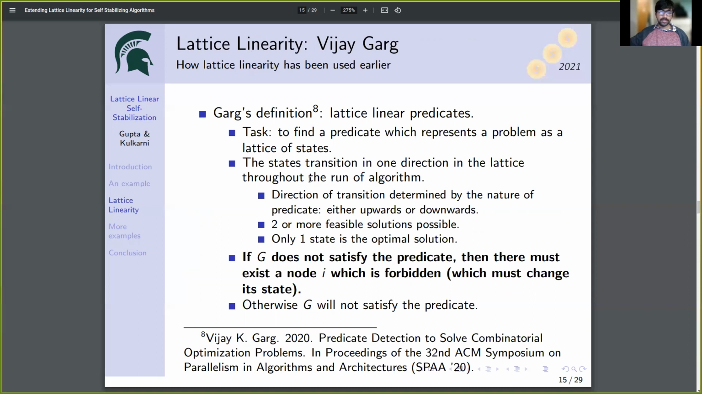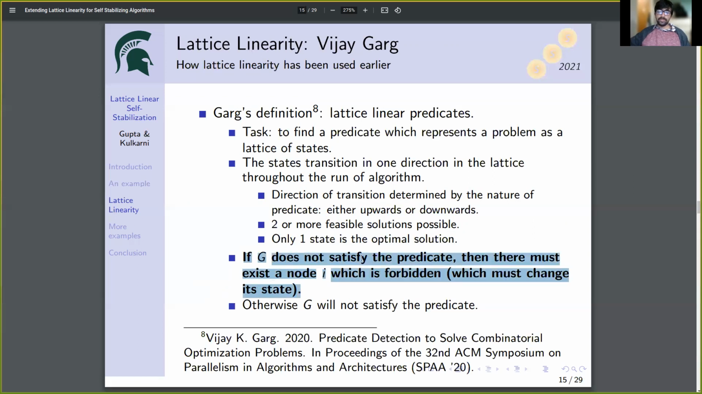Lattice linearity has been discussed earlier in a paper by Vijay Garg. The task was to find a predicate which represents a problem as the lattice of states. The states can only transition in one direction. They can either transition upwards or downwards throughout the execution of the algorithm. There can be 2 or more feasible solutions, but only one state is the optimal solution. Because of such a structure, we have the following observation.